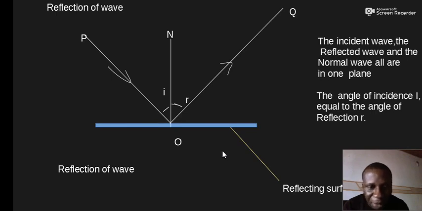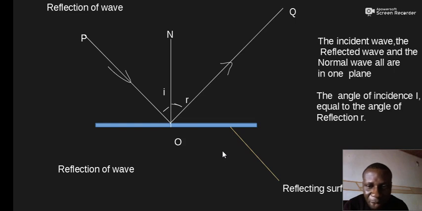The properties of wave are five: first reflection, second refraction, third interference, fourth diffraction, and fifth polarization of wave.